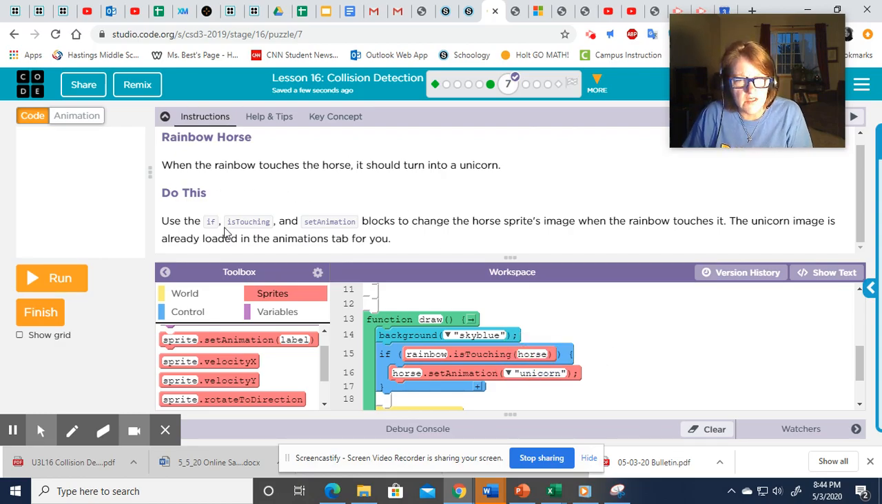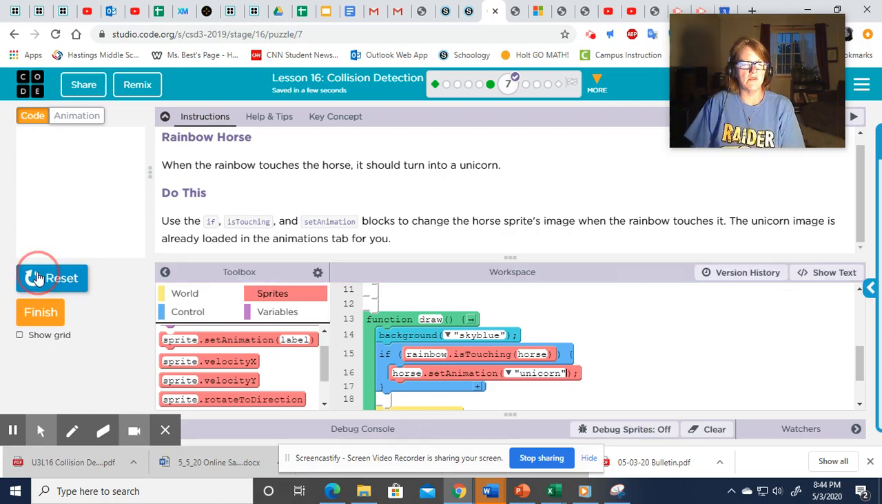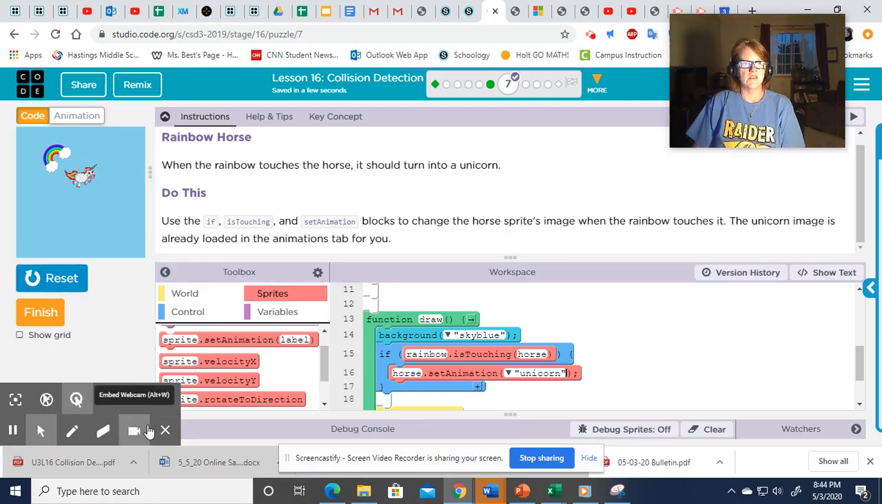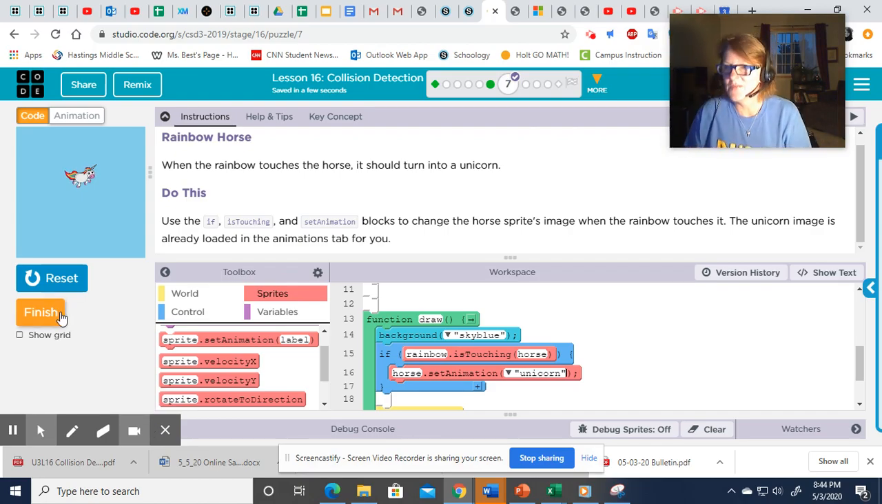All right, what else do they want? We got the if statement. We put the is touching and the set animation block. All right, so there we go. Let's see if it works. Ta-da! There we go. Simple as that. Hit finish and you're done with this part of lesson 16.